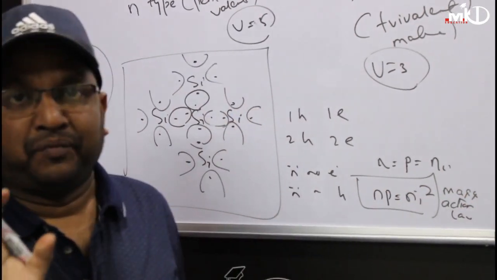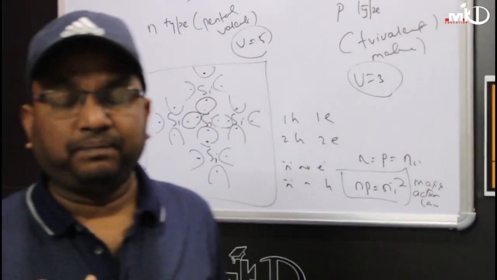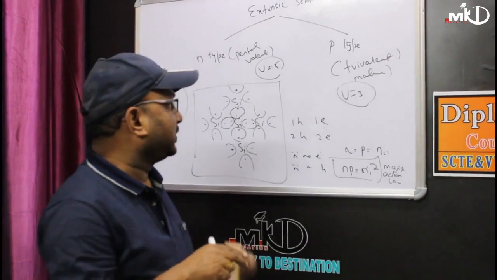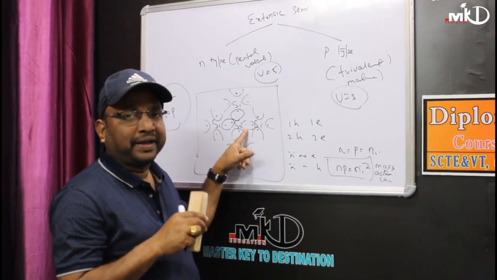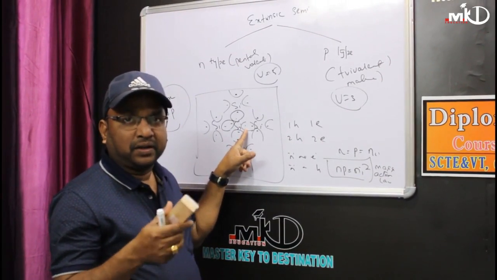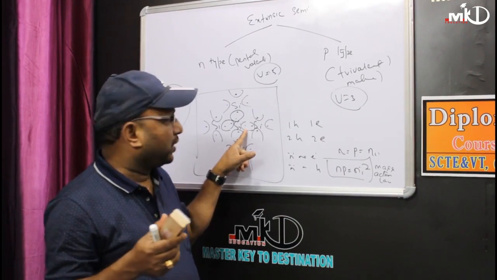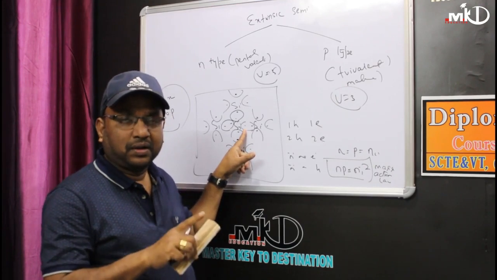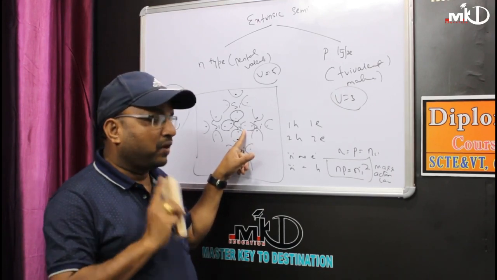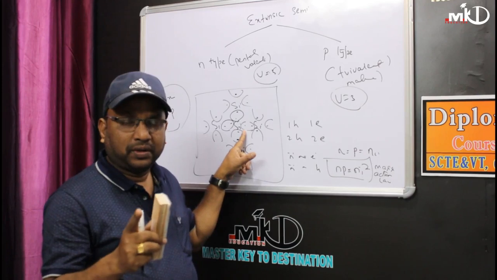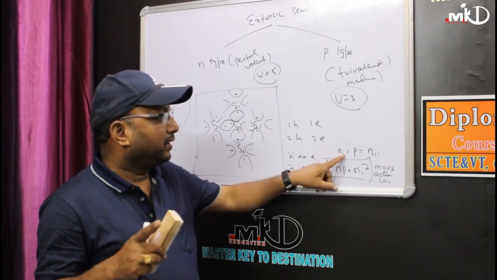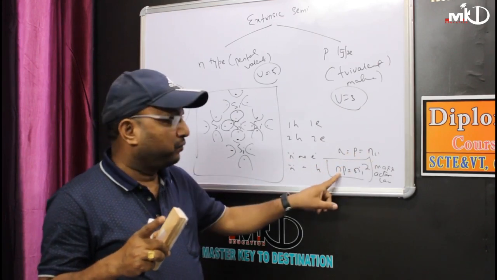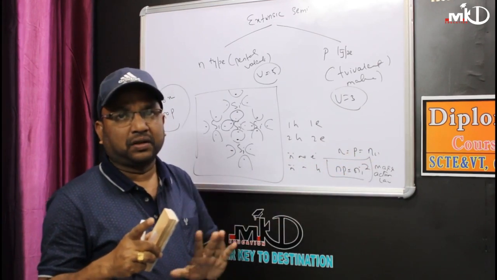Clear? So a pure semiconductor can be made from either silicon or germanium. If we break the bond, we get the carriers, and because of the carriers you can get the current. Depending on the number of bonds broken, you get the same number of electrons and holes. If 20 bonds break, 20 holes, 20 electrons. That's why I told you the number of electrons equals the number of holes equals ni, or np equals ni squared, that is called mass action law.